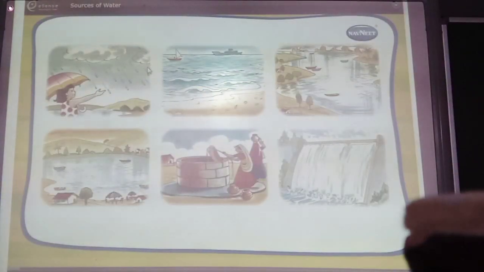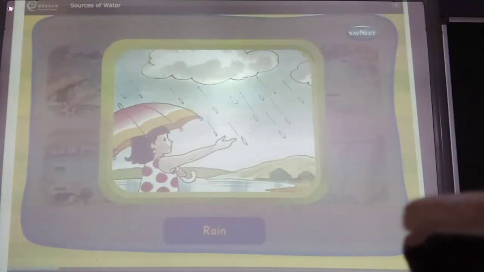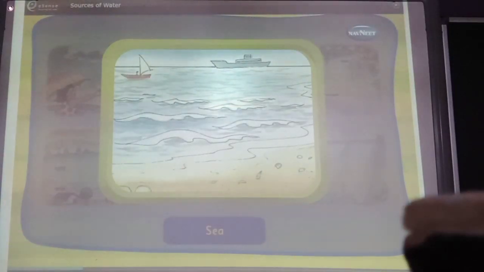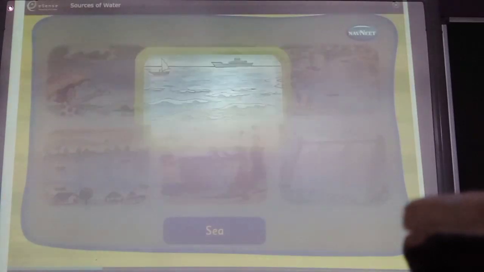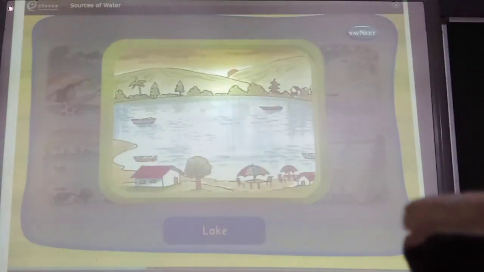Let us learn about the sources of water. We get water from the rain. Sea is a salty source of water. Rivers are a fresh source of water. Lakes are also a fresh source of water.